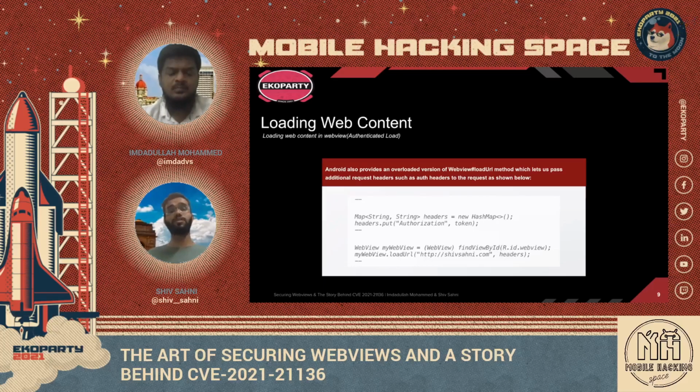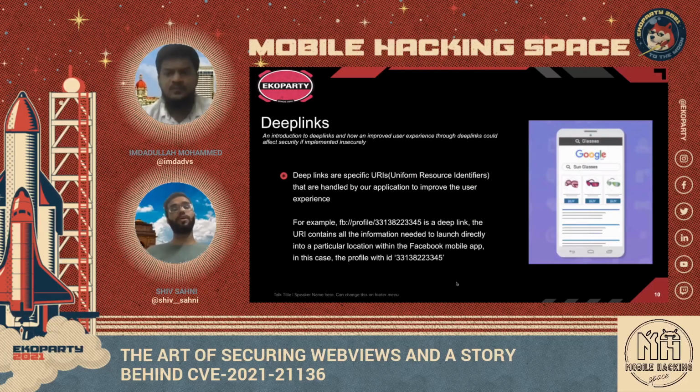And the way it works is there are two kinds of loads. One is a normal load wherein we can just load the normal content, which is not protected through any kind of authentication. We just pass the URL which is to be loaded. And in the scenario wherein we want to load the authenticated or protected data, Android provides an overloaded version of the load URL method wherein we could pass the auth data so that backend could release the protected content. So this is what a WebView is and how exactly it works in short.